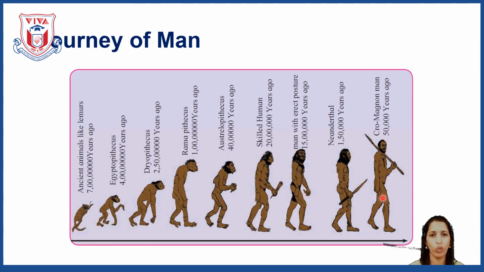So what we look like now, we started our evolution around 7 crore years back, and it is still on. So maybe after thousands of years, humans may look different. They may have other features, might be, we don't know.